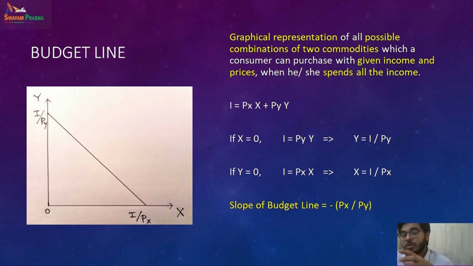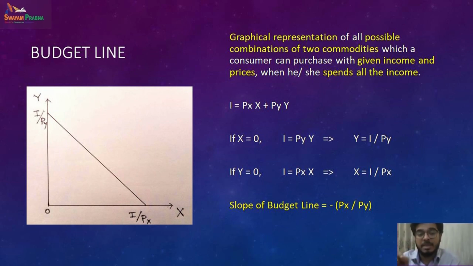So all these combinations: 5, 0; 4, 2; 3, 4; 2, 6; 1, 8; and 0, 10. If you combine them together, you will get the budget line. It says how many of the two commodities you can buy given a certain budget.